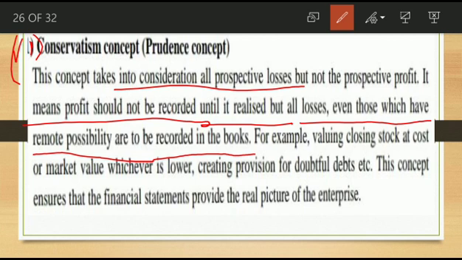Why? Because we are considering a chance of loss, which means we are not considering any chance of profit. If it is a profit, we can record it later, but a chance of loss is recorded now. That's why, in the valuation of closing stock at cost or market value, whichever is lower, we consider the conservatism principle. Next example is creating a provision for doubtful debts.